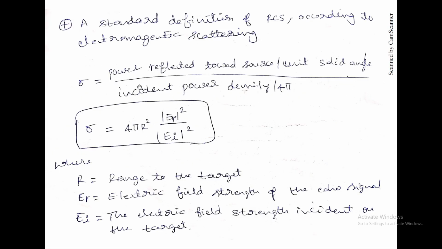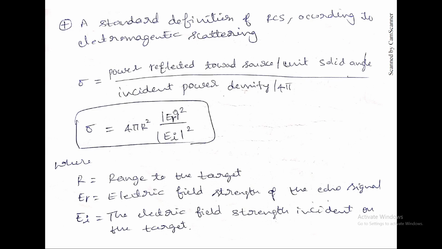Here, sigma can be defined as the standard definition of radar cross section, which comes from electromagnetic scattering, where sigma is the power reflected towards the source per unit solid angle. A solid angle is basically the normal angle, which is in 2 dimensions, extended to 3 dimensional objects. This is divided by the incident power density by 4 pi. So when we substitute this, we get 4 pi R squared into mod ER by EI whole squared.